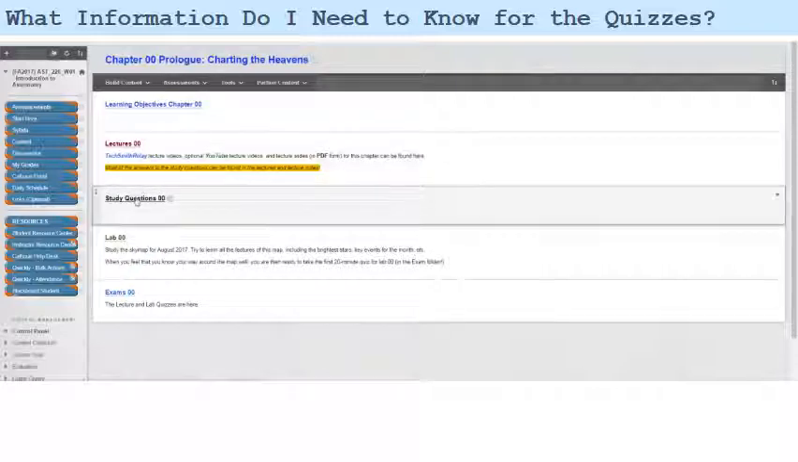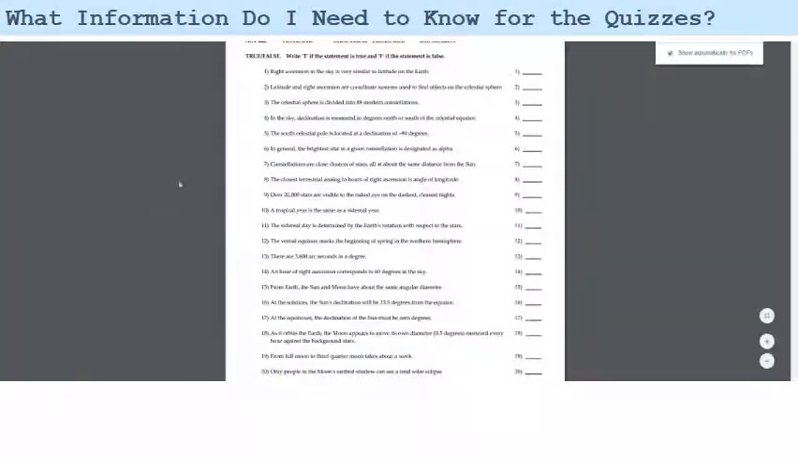Here are the study questions. And ultimately, I want to find the answers to all these study questions. I can do that by watching the lecture videos, or looking at the notes, or reading the book, or researching on the internet. But I want to find the answers to all these questions before I take the quiz, because the quiz is going to be comprised of these same questions.